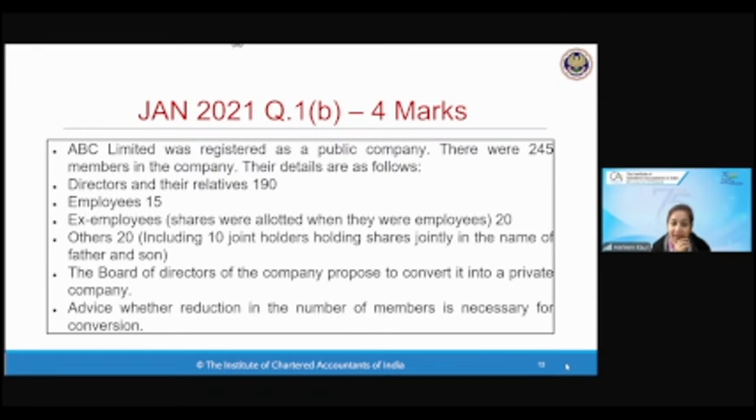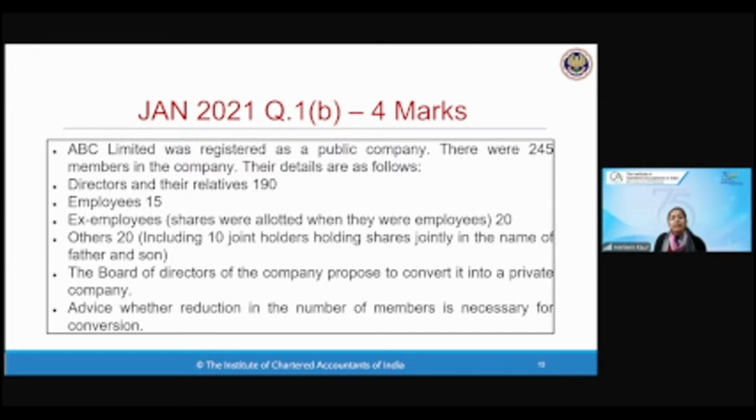Ansupa wrong. Natasha right. Niharika right. Yes, Divyansh, excluding employees, that's correct. But what is the maximum number? Maximum number is 200. Yes, good Kavita. So now we can have 200 members. Unlimited is in case of a public company. Maximum number of members in a private company is, children, 200.